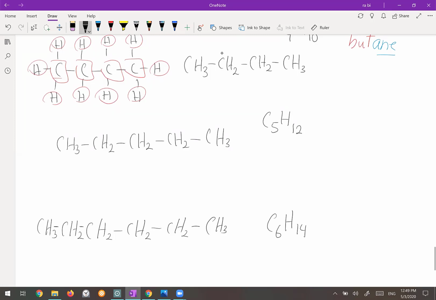The first 4 members of the alkane have generic names, but for the rest of them, the name comes from the Greek numbers penta, hexa, hepta, and so on. So the alkane with 5 carbons must be pentane. It comes from penta, but we drop the A and we put A and E at the end. The member with 6 carbon becomes hexane, and so on.